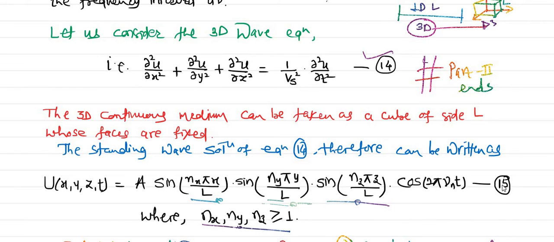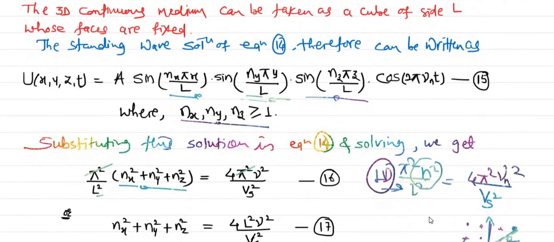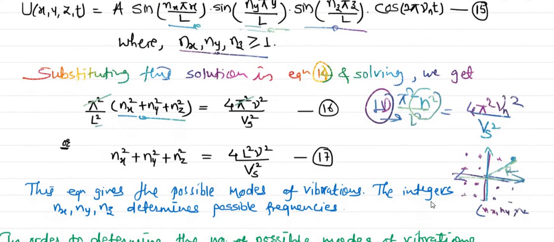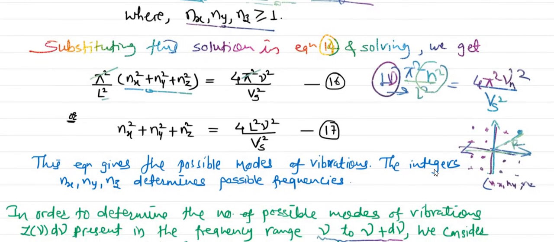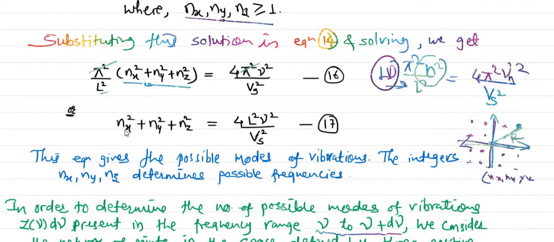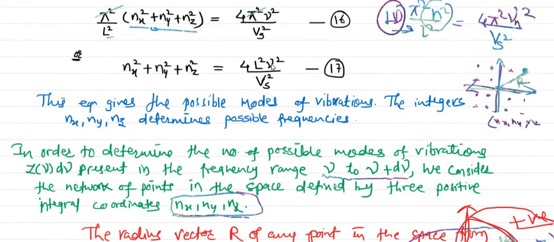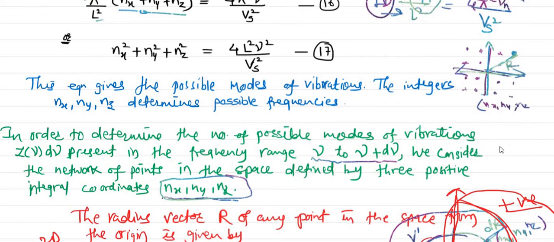Again we have to substitute this value of equation 15 in equation number 14, so that we can say yes, it is a solution. After calculating that, finally we will get this one. This equation we have written in analogy with the one-dimensional case. After cancelling the terms, we got nx square plus ny square plus nz square is equal to 4L square nu square divided by Vs square. Here L is the length of the cube, because in 1 dimension we had considered a string.